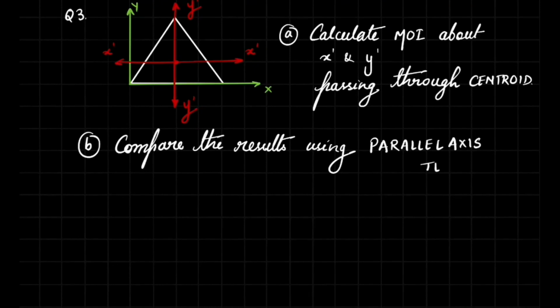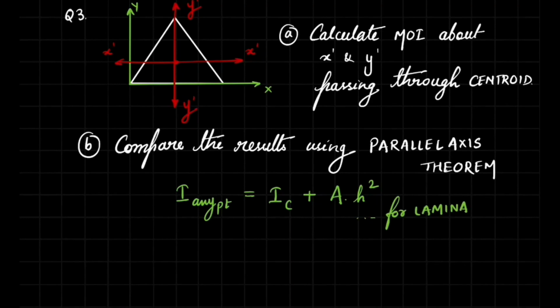For those who don't know this concept, the parallel axis theorem states that the moment of inertia about any point is given by the moment of inertia about a parallel axis passing through the centroid plus A H square, where A is the area of the lamina and H is the distance between the required point and the centroid.